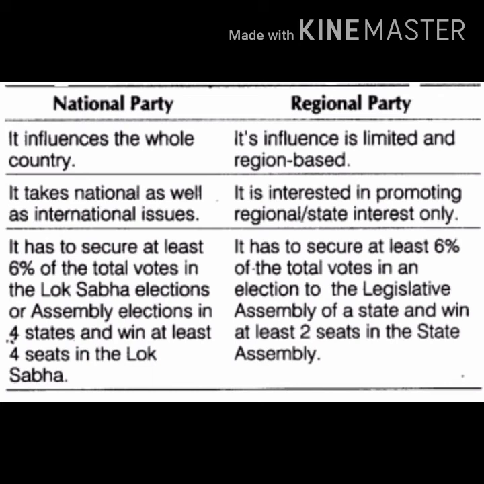In order to become a national party, a party has to secure at least 6% of total votes in Lok Sabha. This we have already discussed: to become a national party, a party needs 6% of total votes in Lok Sabha or assembly election in 4 states and win at least 4 seats in the Lok Sabha. But to become a regional party, a party has to secure at least 6% of total votes in the legislative elections and win at least 2 seats. So this is one of the main differences.